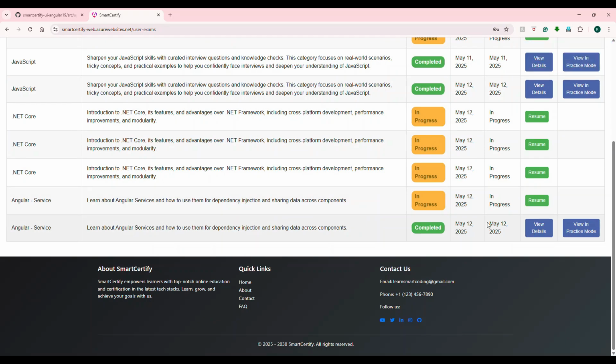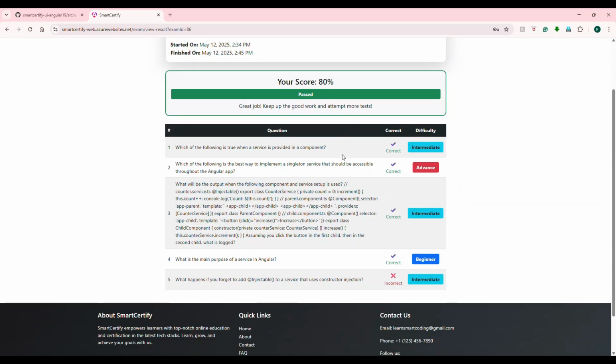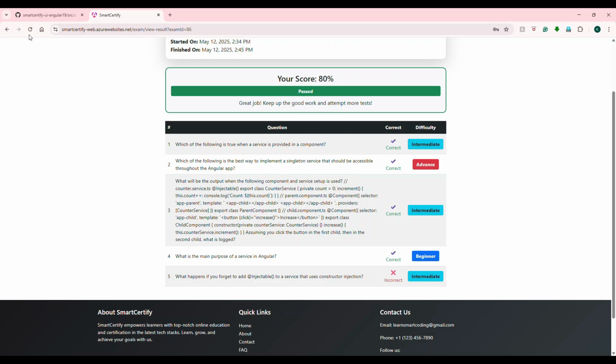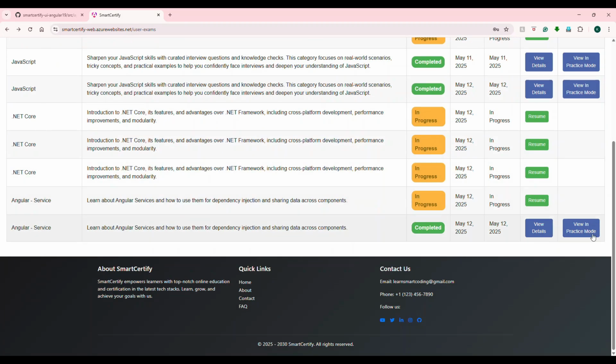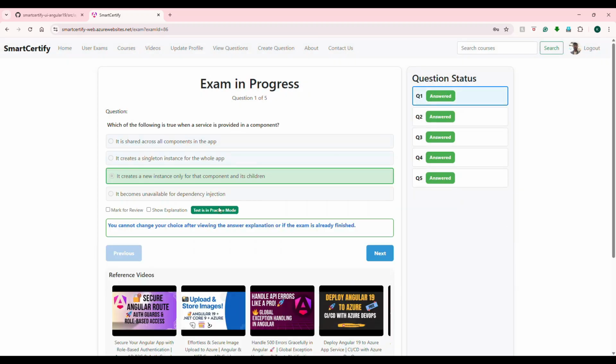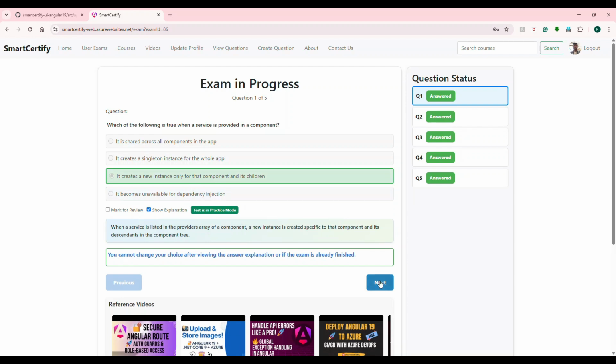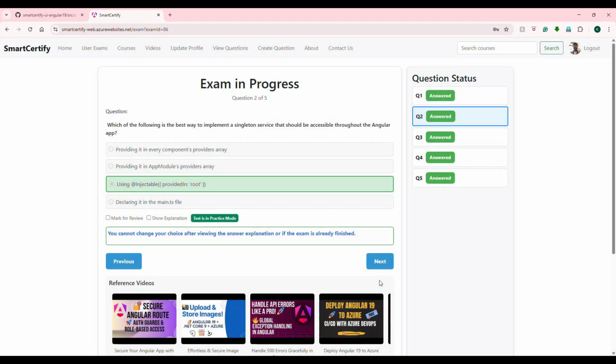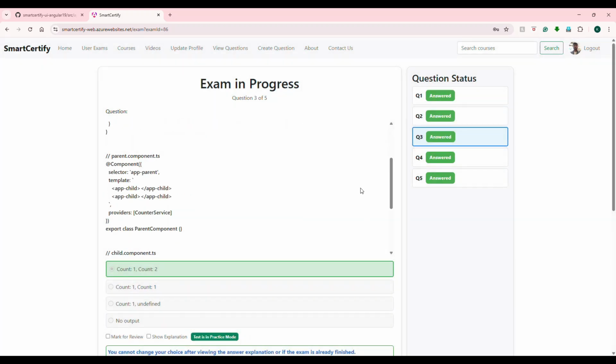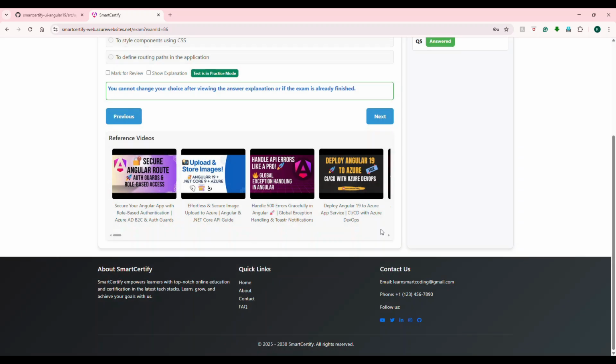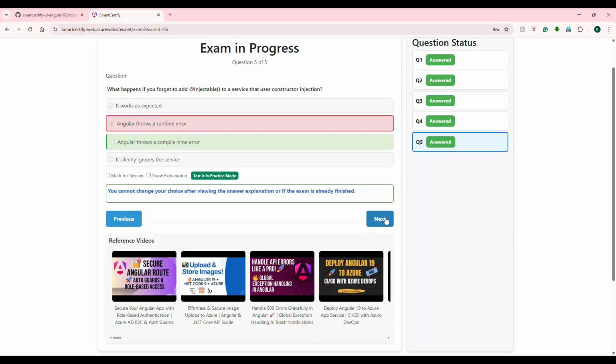If you go and do a practice mode, you will see like this. If you go here, it will show you how much score you did, what was wrong. But if you wanted to go through the questions, choose this one, view in practice mode. Everything is disabled. You can't choose anything, but you can go over your answers. See, this is the one. And let's go through it. For the second one, this is the one that we choose. Third one, this is what we choose. Fourth one, fifth one, we chose wrong. I chose intentionally just to show you how it works, but this is what the right answer is.